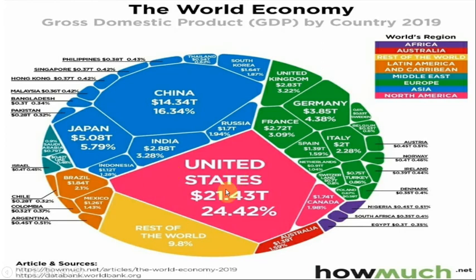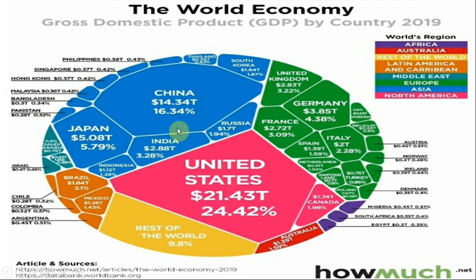Now the United States, their GDP is near about 21.43 trillion dollars, and ours is 2.88 trillion dollars. So there is a very large difference between India and the United States. Their contribution to the world's GDP is near about 24.42%, and ours is only 3.28%.